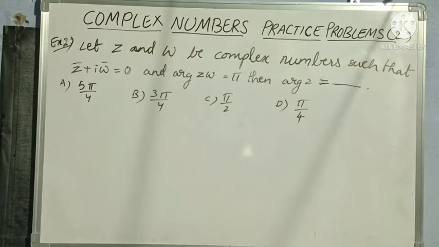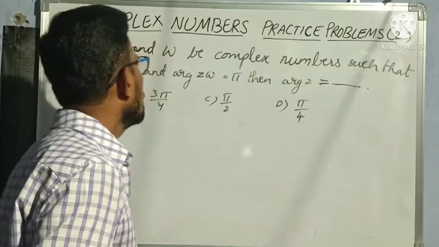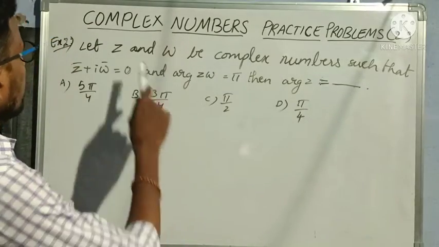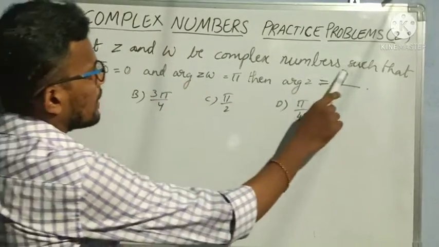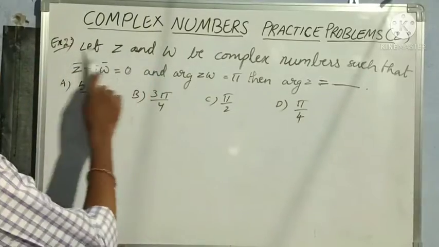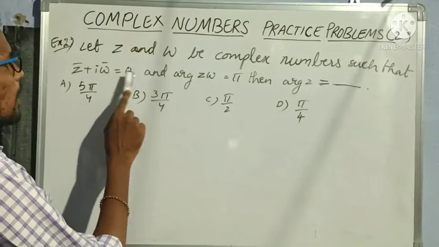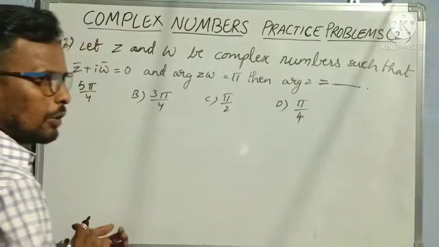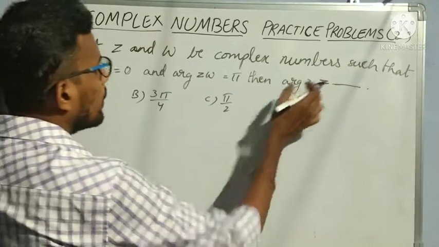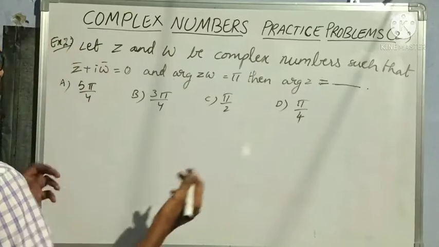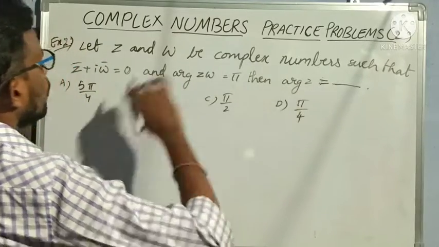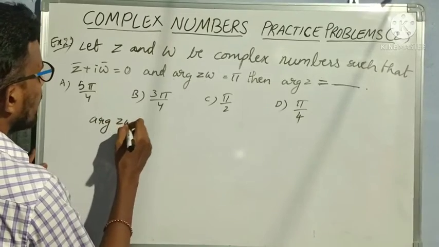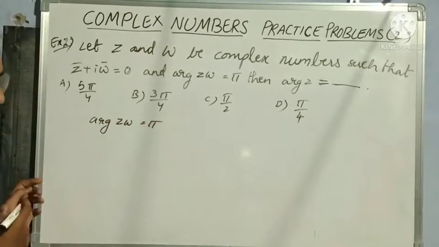How to solve this? First, understand the question. z and w be complex numbers such that they satisfy this condition, that is z bar plus i w bar is equal to 0, and one more condition is argument of zw is equal to pi. Then we want argument of z. So let us find out argument of z now. Before that, first let us take this condition, argument of zw is equal to pi.